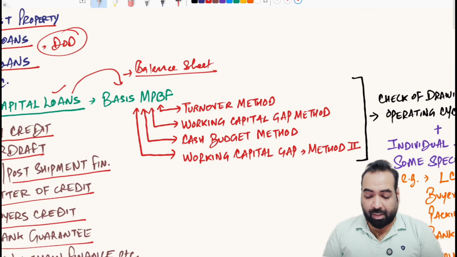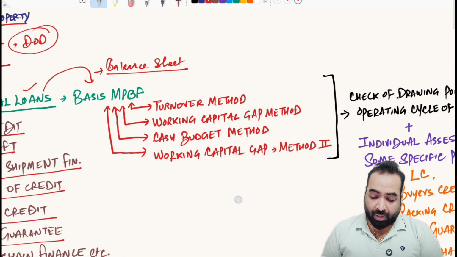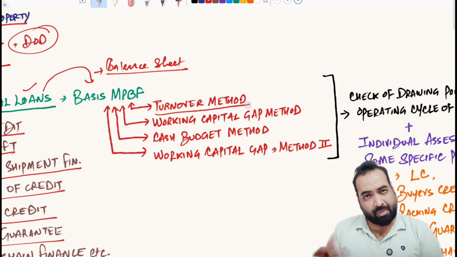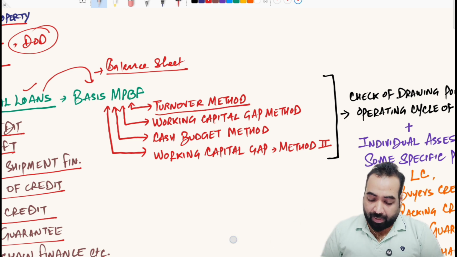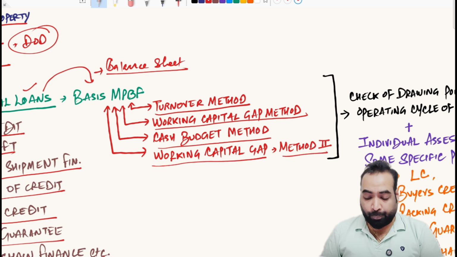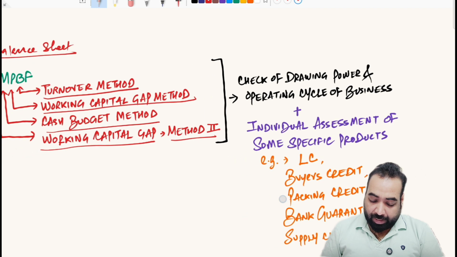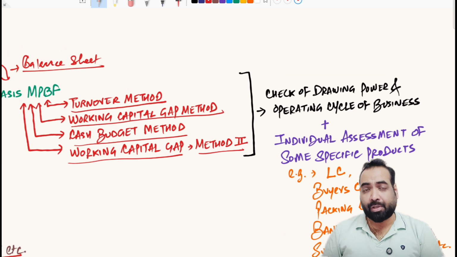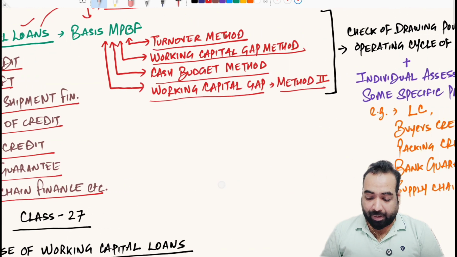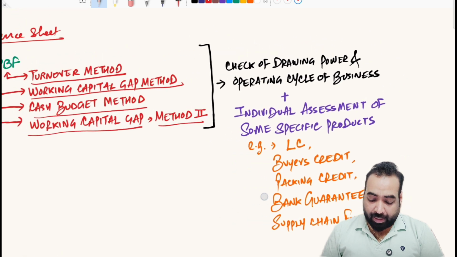There are multiple methods of MPBF here. The first is the turnover method. We will discuss it in full detail. Then the working capital gap method, the cash budget method, and the second working capital gap method, which we call method 2, right? So these MPBF methods are used to assess all of these working capital loans, right?